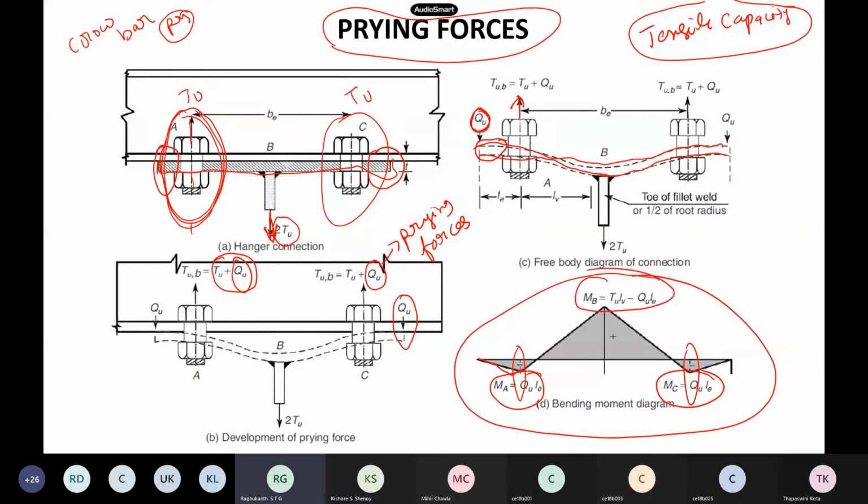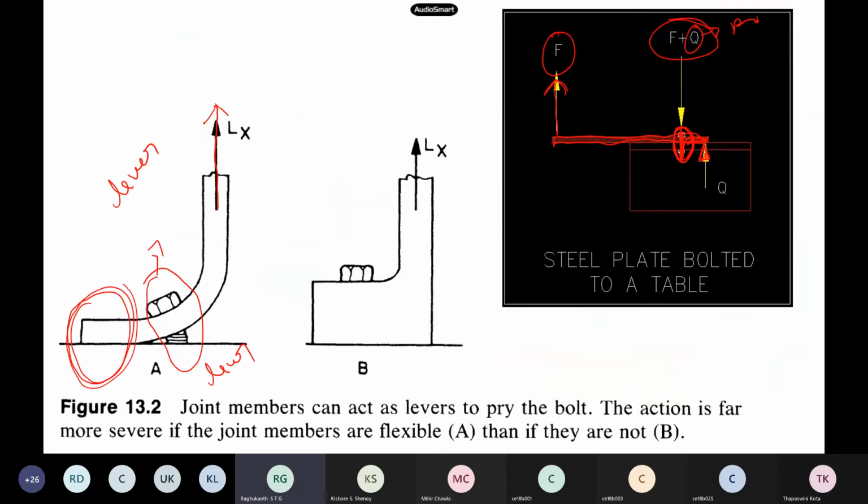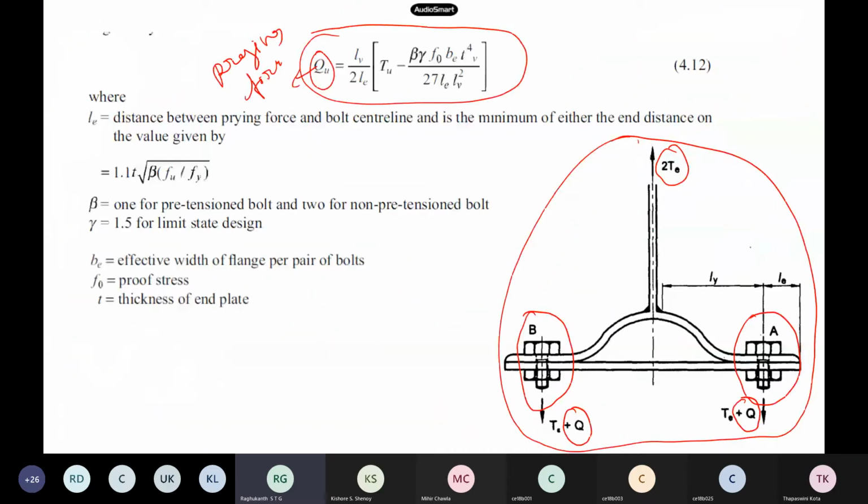This hanger connection breaks when a plastic hinge gets formed here, then here, then here, and then here also. These are very complex phenomena. This is how prying is going to fail. The plate may fail, or the entire thing may fail, or the bolts may even come up.